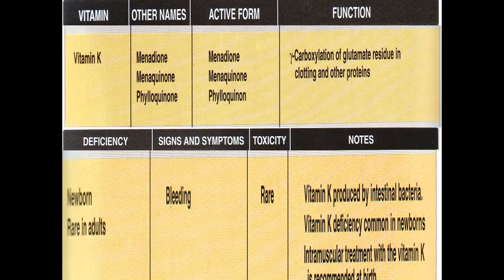Okay. Then the vitamin K summary I have mentioned here. Vitamin K's other active forms are menadione, menaquinone and phylloquinone. The function of vitamin K is involvement in the gamma carboxylation of glutamate residues in clotting proteins like prothrombin and other proteins also. In deficiency, the symptoms can be reported in newborns and in adults, and the signs and symptoms include bleeding disorder.